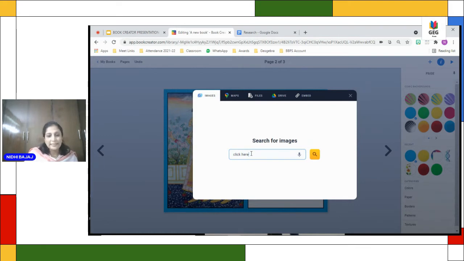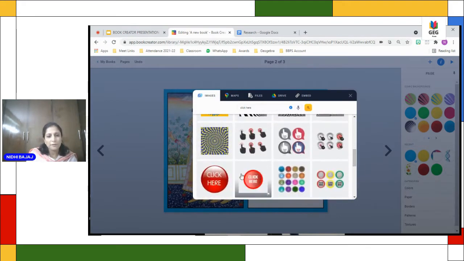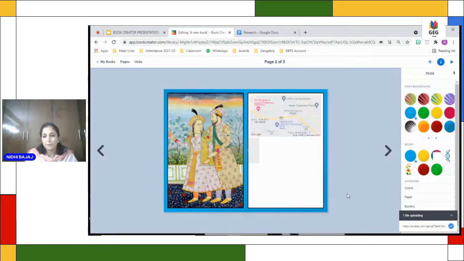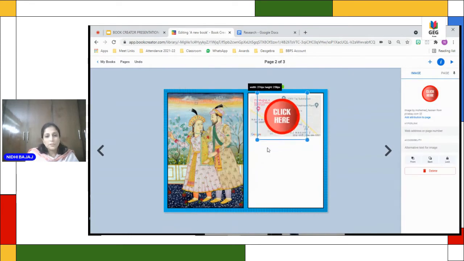When I right click here, it will give me a few options of clicking buttons. So I'll take one of these and add. So I'll just put this click here button in some corner here.